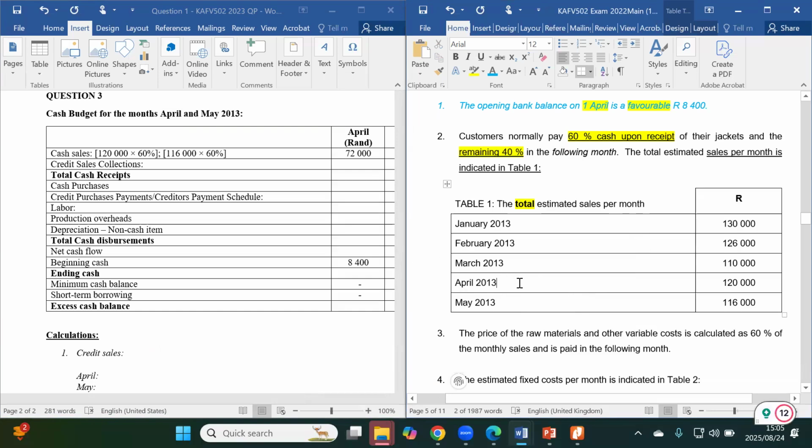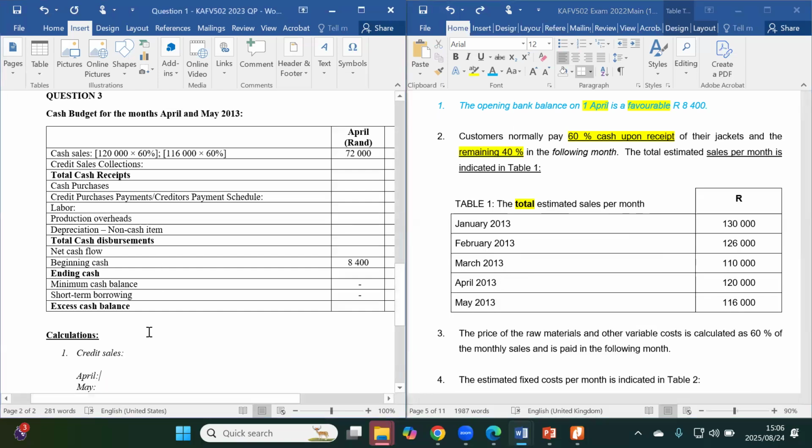Obviously it can't be the 40% for April, because 40% of the credit of the total sales for April is paid for in May. So it follows that as far as April is concerned, the 40% is for the month of March, which will therefore be paid in April. So I'm going to show that calculation here.